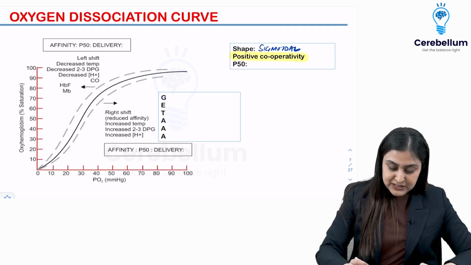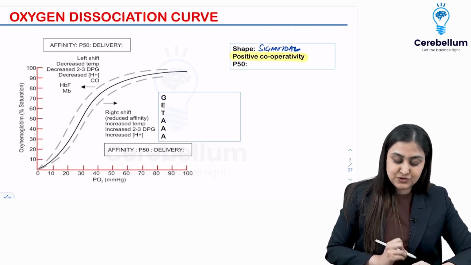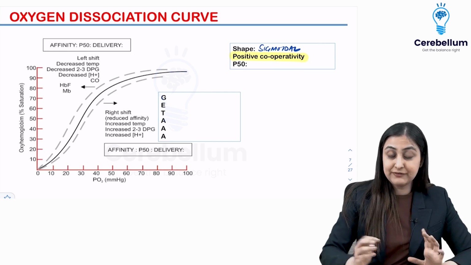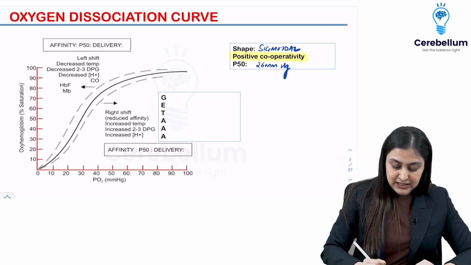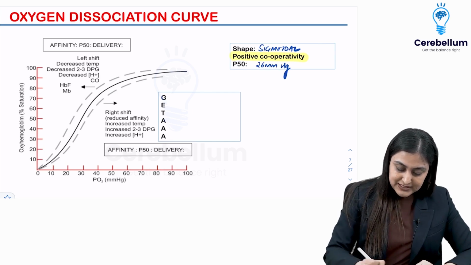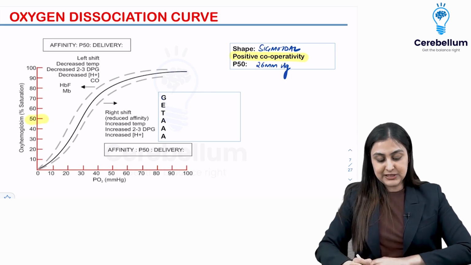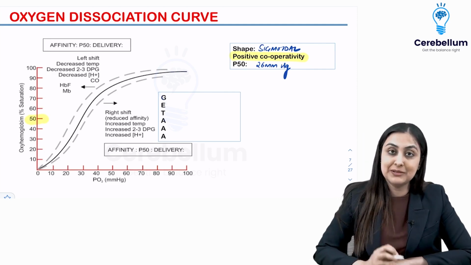What is P50? P50 is the partial pressure of oxygen at which the saturation is 50%. Alright, so if you look at the curve, it is somewhere close to 25 to 27 mm. So you can remember 26 mm Hg. It is approximately 27 where you have 50% saturation. Alright, so we can basically talk about the shift in terms of P50 as well. That's how the question can be asked.